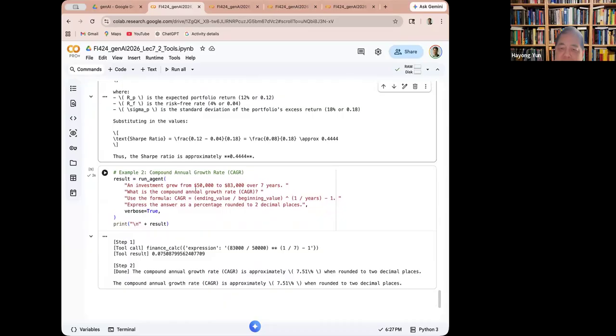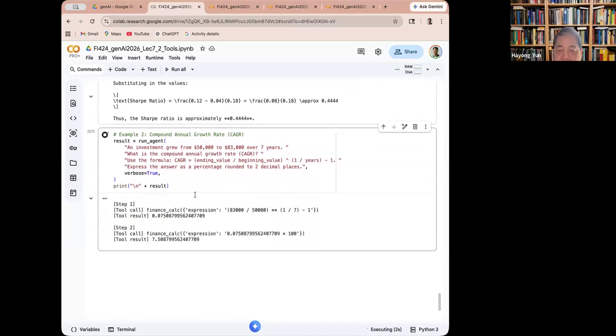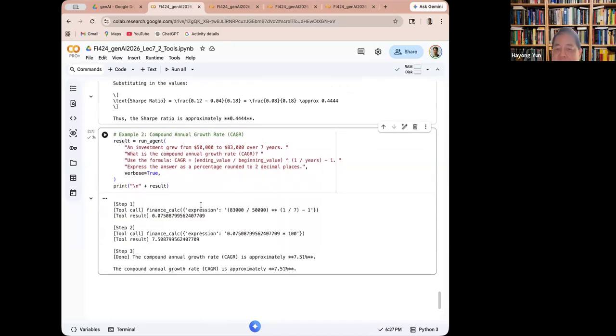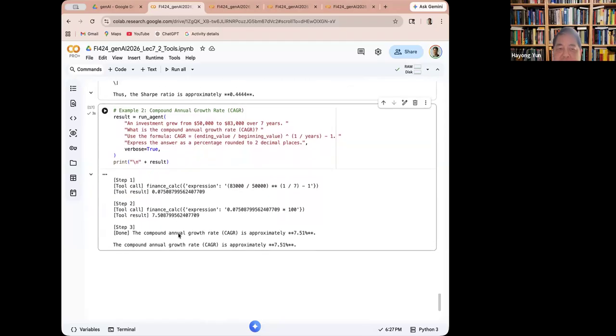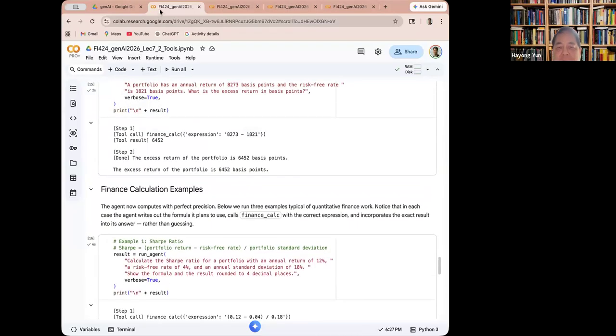Also, here is compound annual growth rate, for an annual investment growth, like from $50,000 to $83,000 over 7 years. What's the compound annual growth rate and whatever. And then it will use the LLM's ability, but the numbers come from the financial calculator, you can see. So this sums up how to use a Python function as a tool for an AI agent that it can rely on.